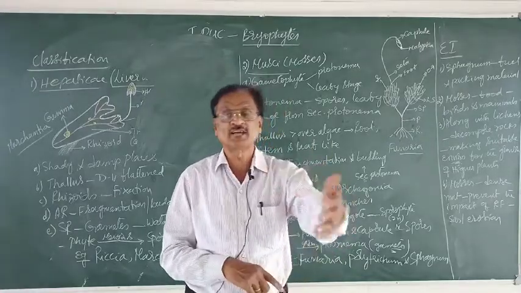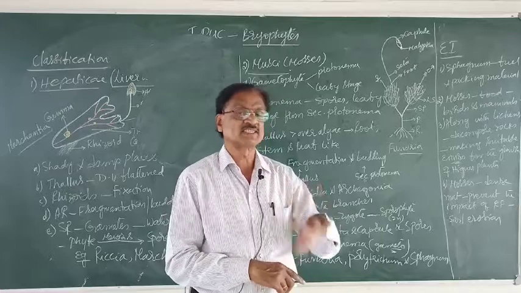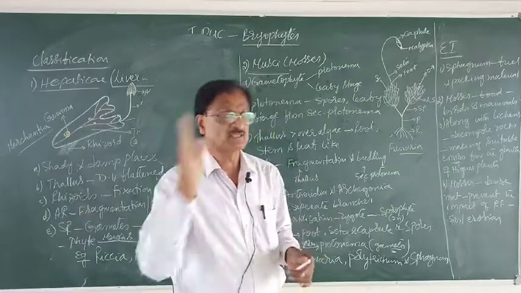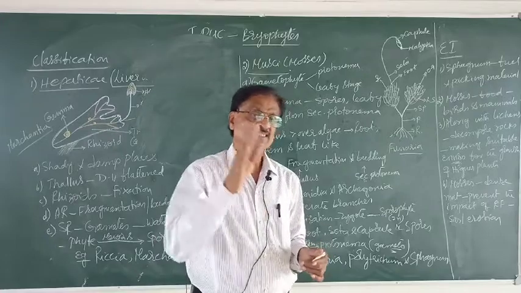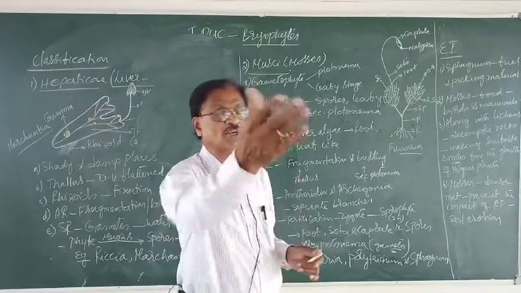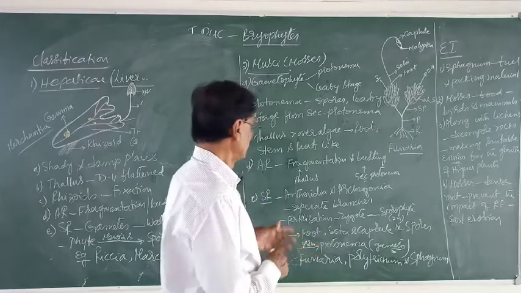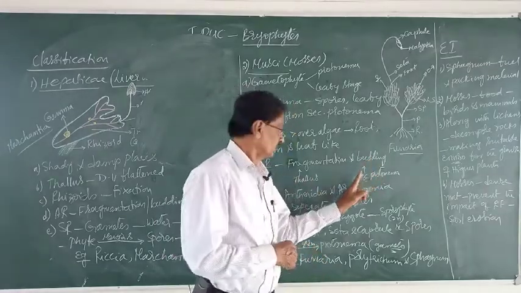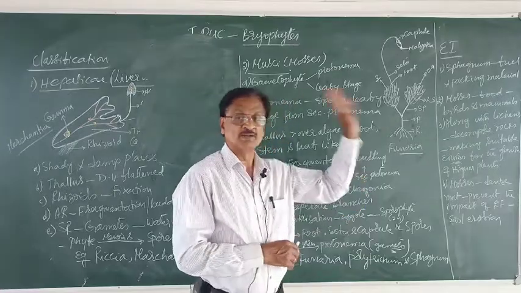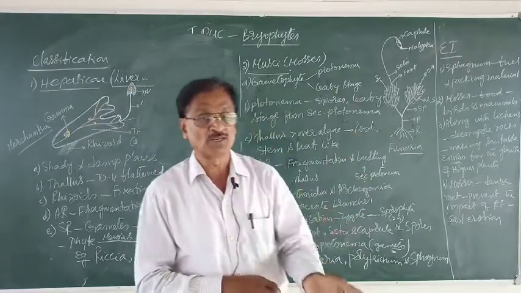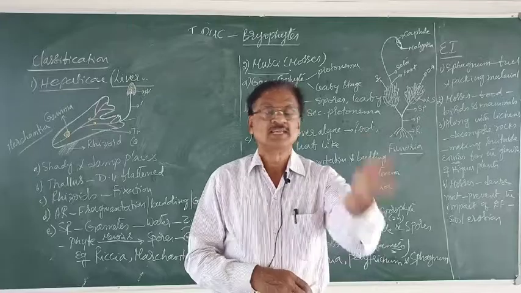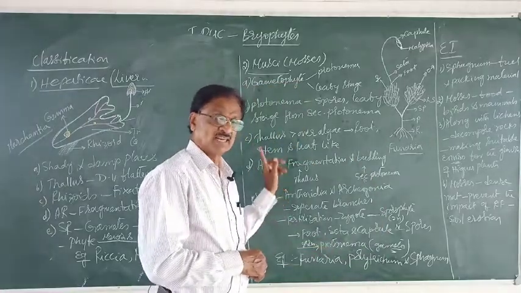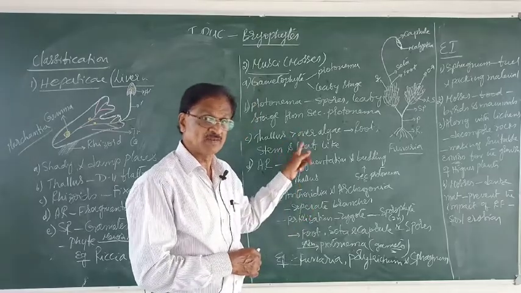I hope you know that fragmentation means the thallus is cut into a number of fragments or segments, and each segment or fragment can grow into a new individual. And then by budding from the secondary protonema. Secondary protonema by budding, they represent what? Asexual reproduction. Whereas the thallus by fragmentation.